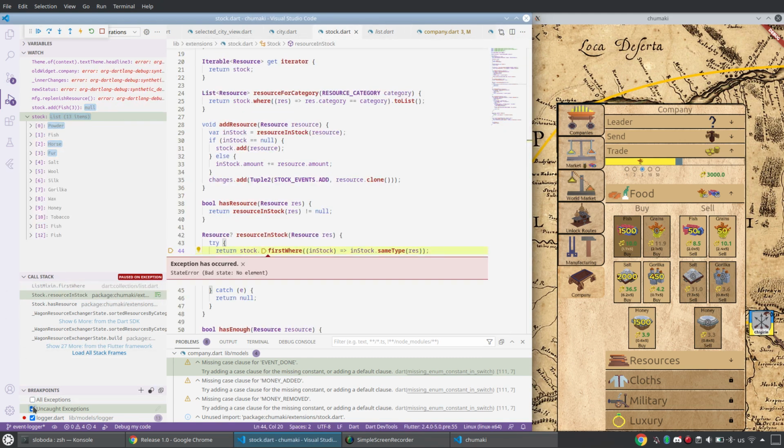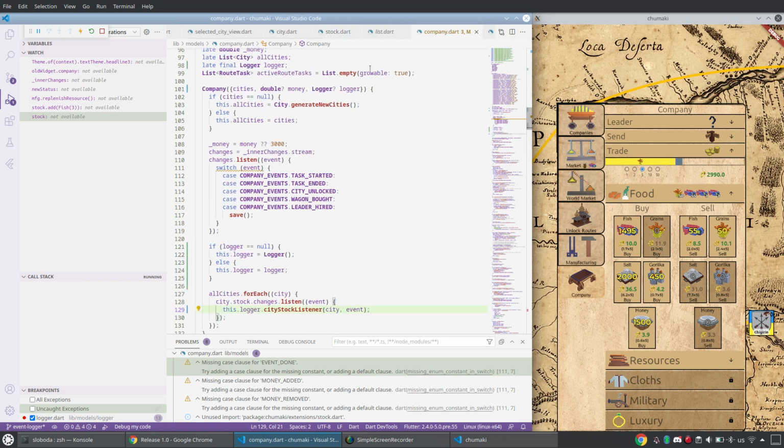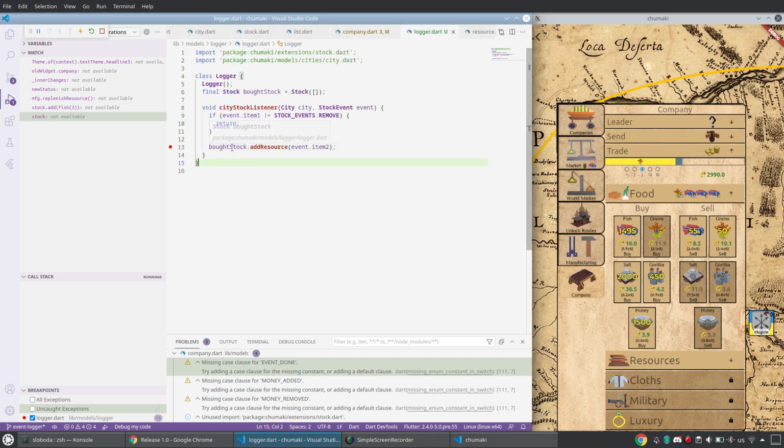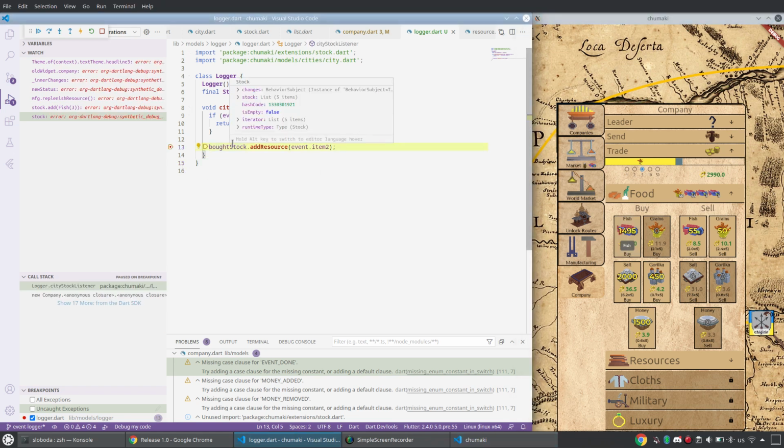Okay, let me now disable that. I try to find if there is something inside. If yes, then... But what happens to the logger? Where is my logger? Logger updated. Bot stock. Let me do it again. Bot stock, stock with 5 items. Yeah, nice. Now it adds it.